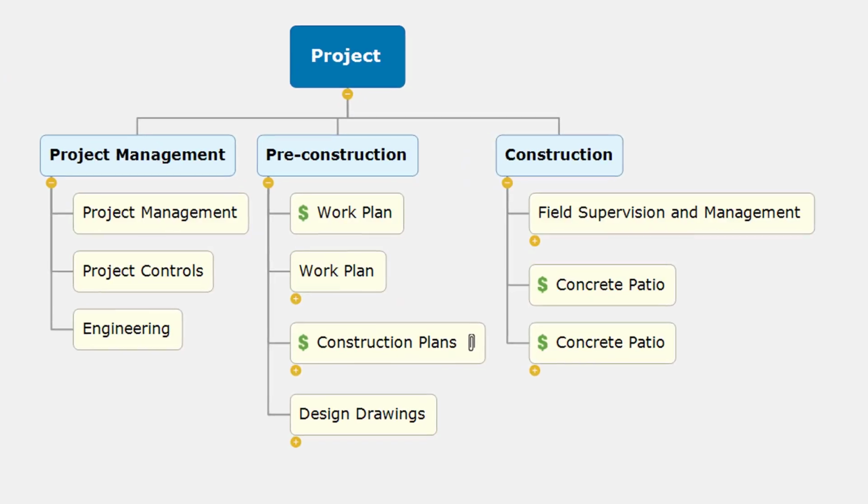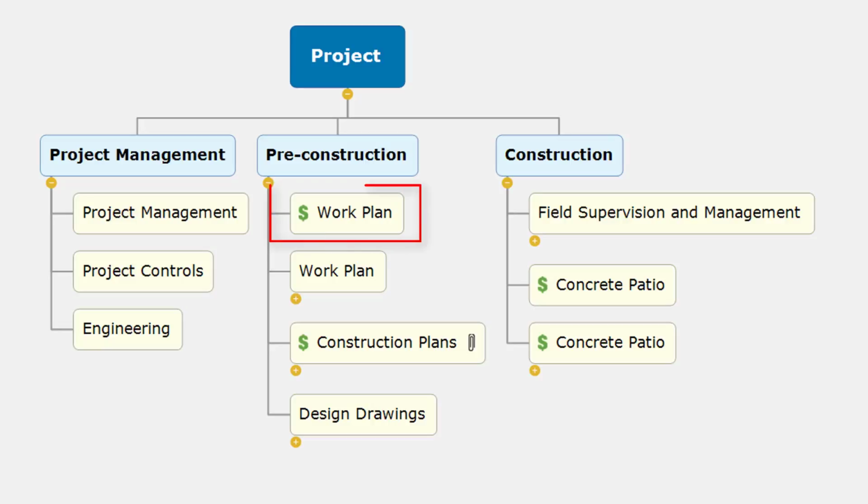Let's now look at some examples. We have this mind map that shows a number of different work packages, and we'll look at different scenarios on how to enter the activities, or more importantly, why we're entering the activities. Let's look at the first example.